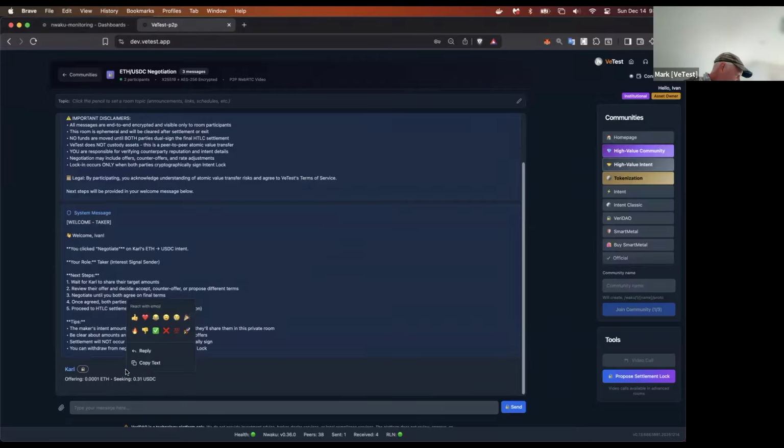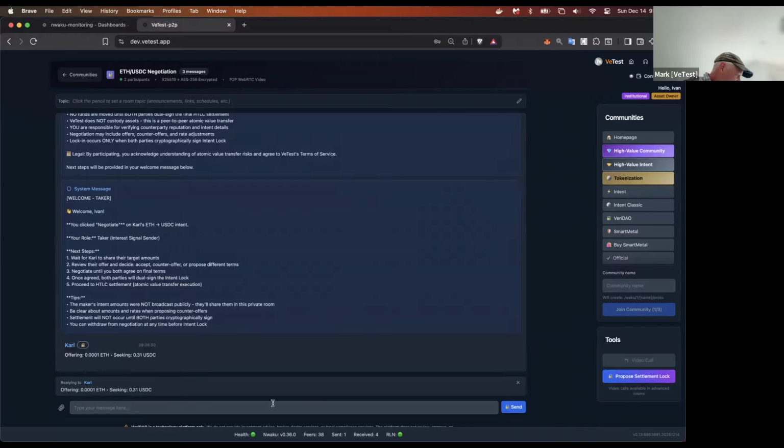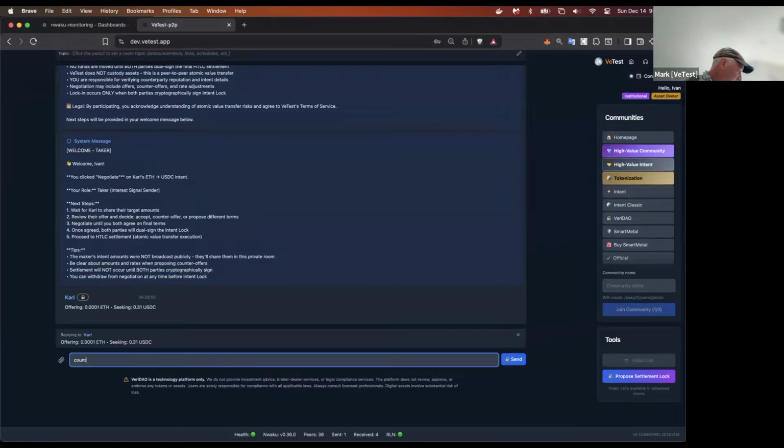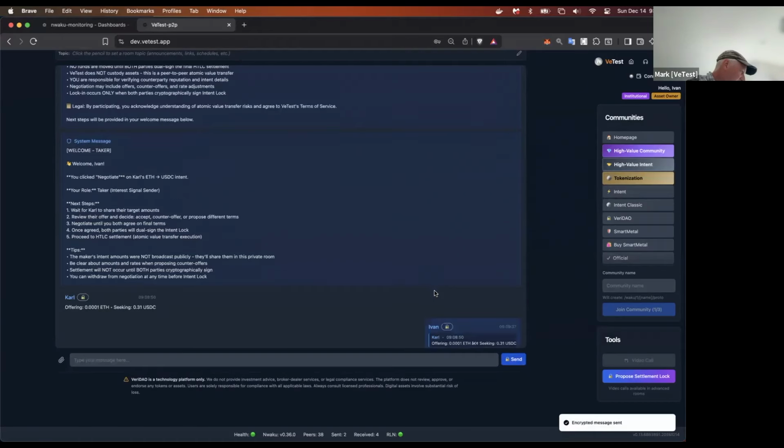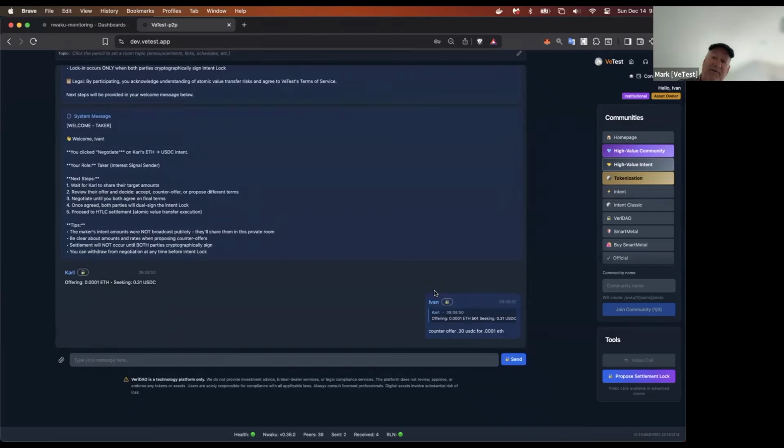And Ivan is interested, however, he wants to counter offer. He wants to offer 0.30 USDC for Carl's 0.001 ETH. Okay, so if we come back now over to Carl again, we see Carl reading Ivan's message. It says counter offer of 0.3 USDC for 0.001 ETH. And that's acceptable to Carl.